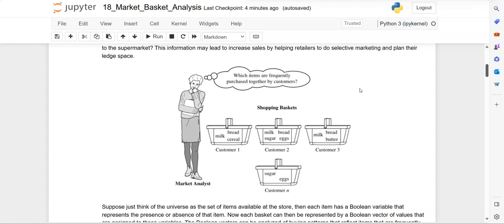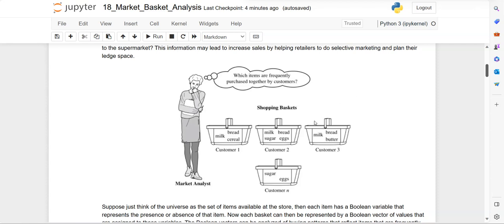customers. You can see the set of customers here, customer 1, customer 2, 3, up to customer n, and you can also find the items in the basket, like milk, bread, and cereal. Along with milk, some other items are also bought, like milk, bread, butter.